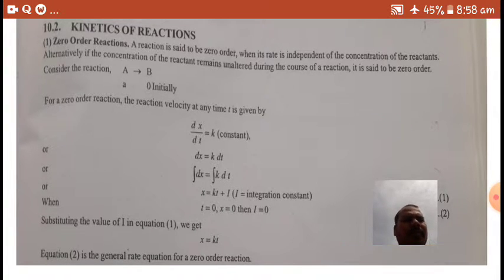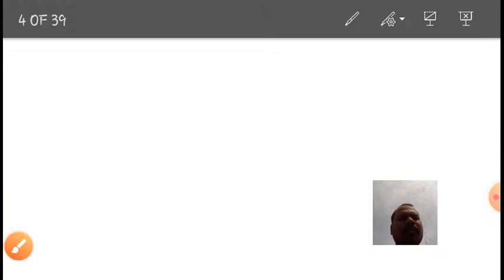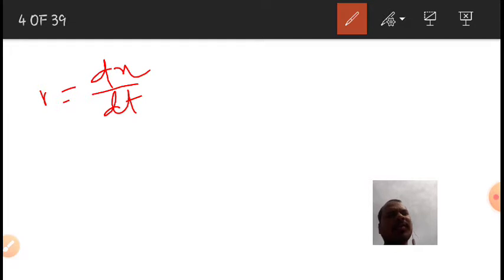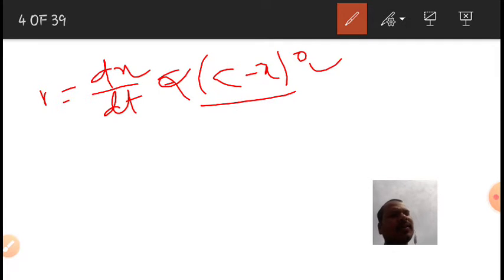Suppose you write rate R is equal to dx by dt, change in concentration over a period of time, is directly proportional to (a minus x) to the power of 0, then the reaction is called a zero order reaction. Why? It is independent of the concentration term.